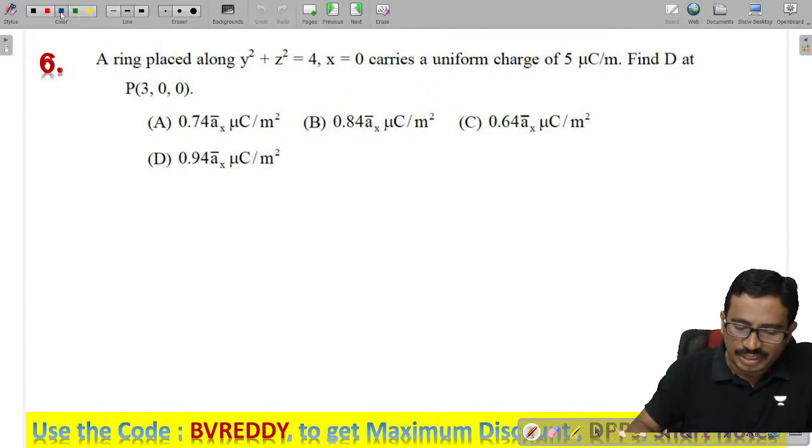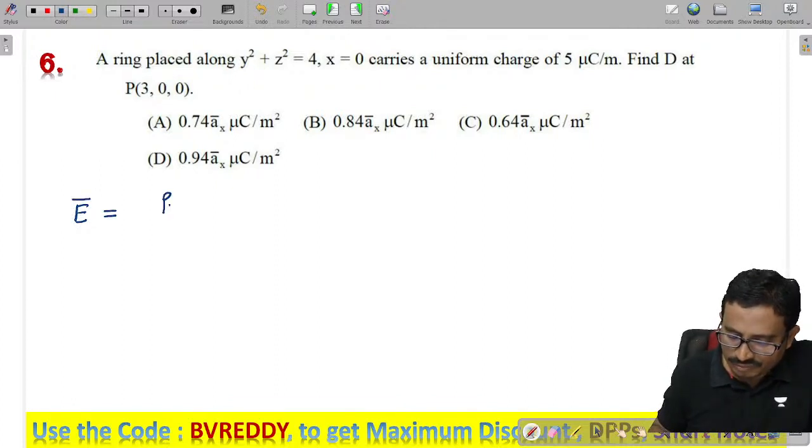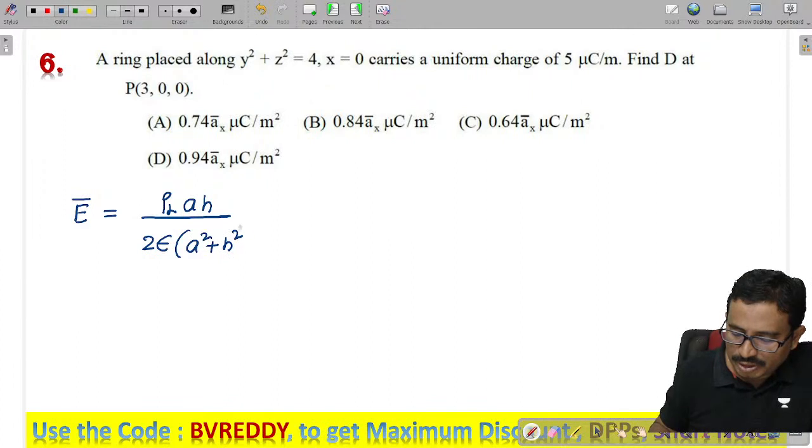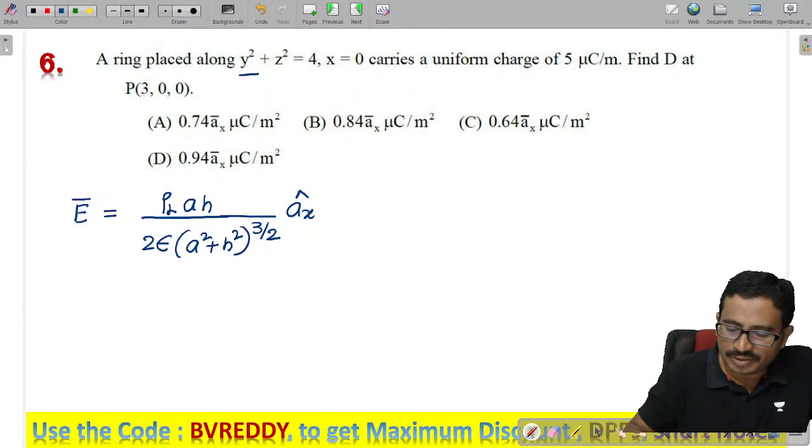So you tell me now, electric field in case of this yz plane, in case of a circular ring, which is given as rho L a h by 2 epsilon into a square plus h square power 3 by 2, and the direction is normal, that is x direction, right? Which is normal to the yz plane?